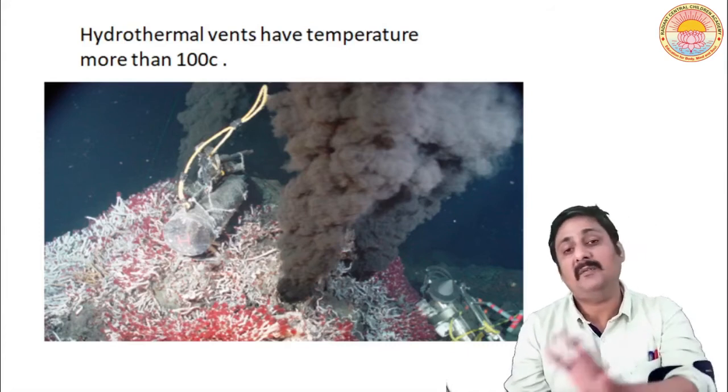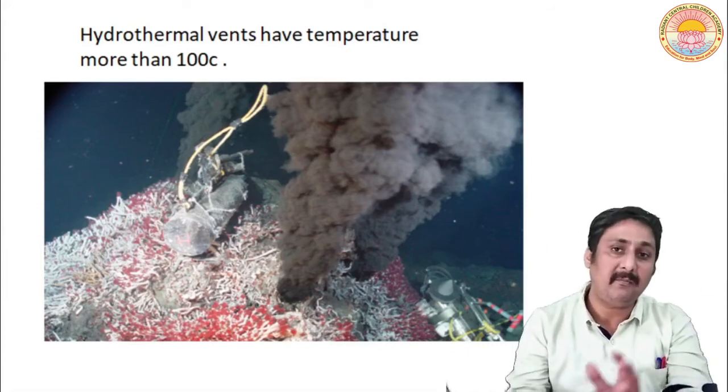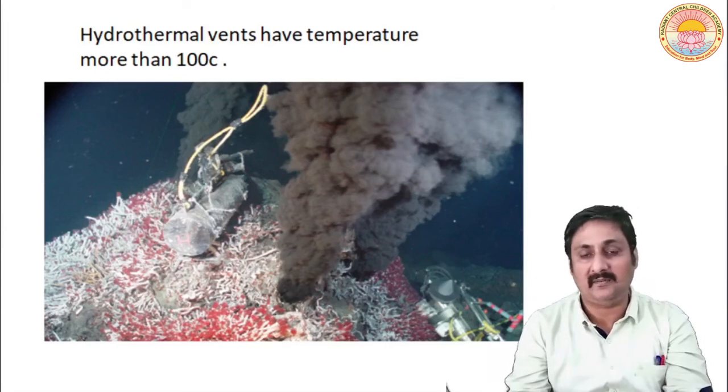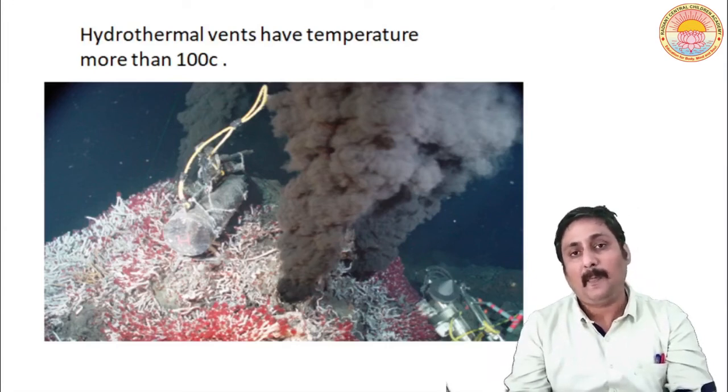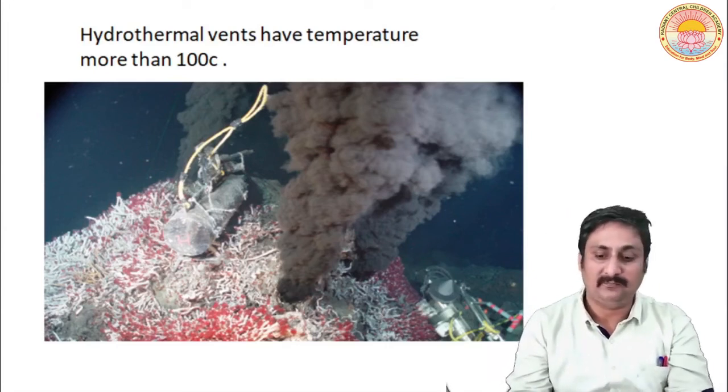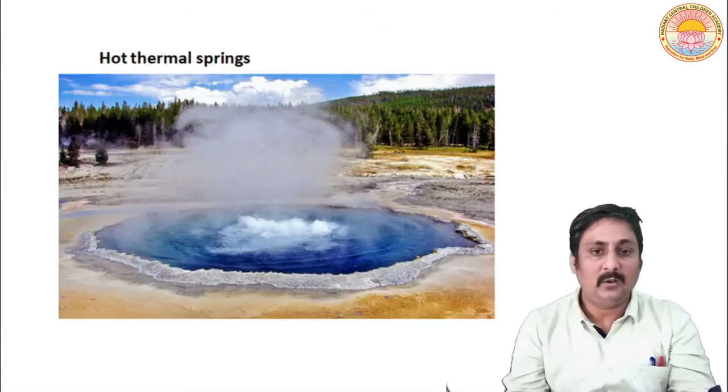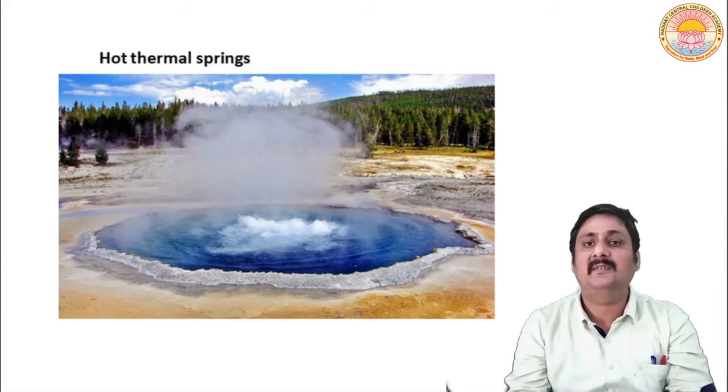They have adaptability, they adapt to that particular habitat. So naturally the temperature affects the life form. Okay. Now this is the picture of hot thermal springs. Here also the temperature is above 100 degrees.